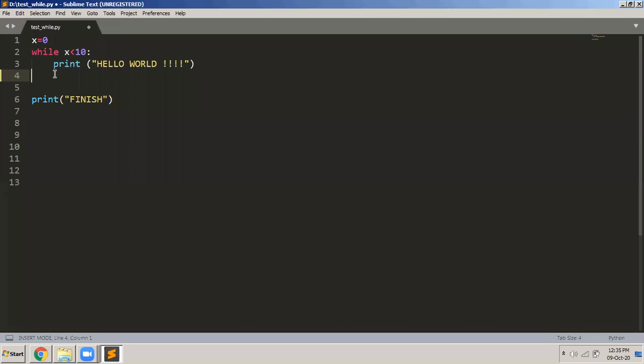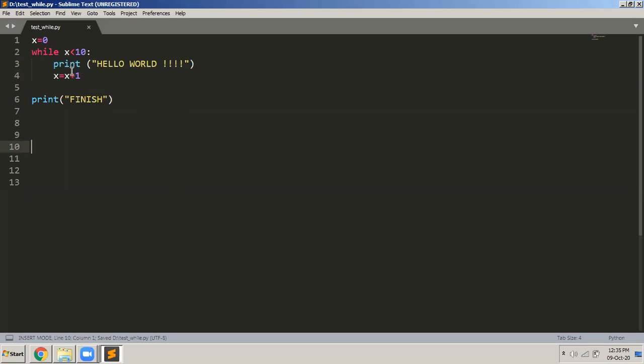I showed you that example yesterday. It kept on displaying hello world. It never reached the end because this condition was never becoming false, so that's why it kept on executing the body of the while loop. But if you want the loop to stop, then you have to do something in the loop which will cause this condition to become false. So every time, let me increment the value of x. I will increment it by 1.